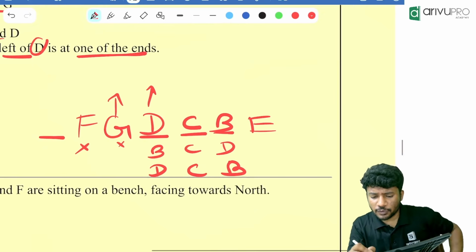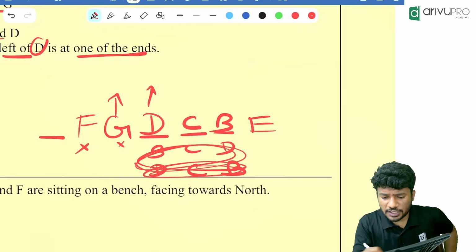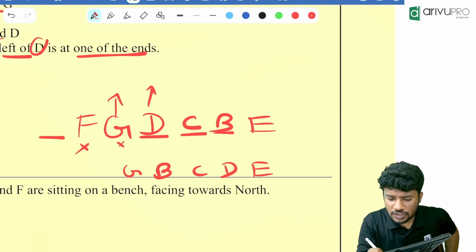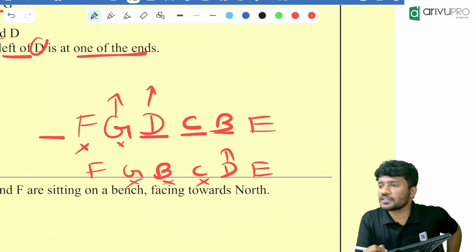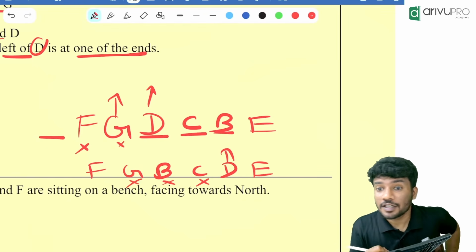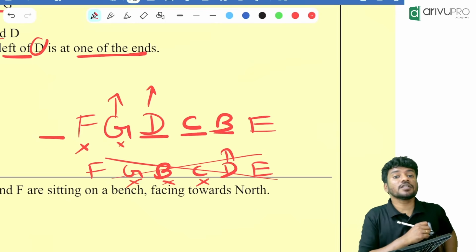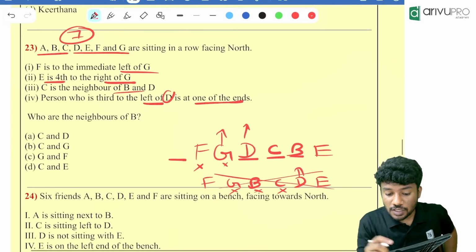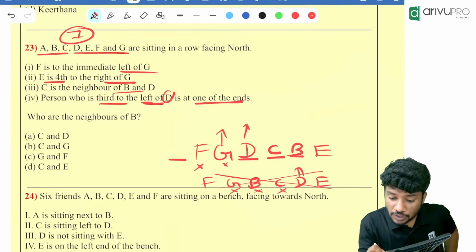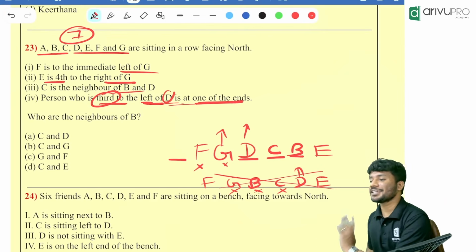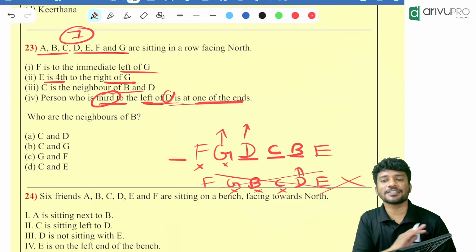Now what if we were doing the other way? Now you think about it. Second possibility, that is B, C, D, then E is there, then G is there, F is there. What is third to the left of D? First left is C, second left is B, third left is G. Is it possible? No, at one end is the question. That is not possible. Why? Because the person who is third to the left of D is at one end. That is not possible. That means the second one is not possible.